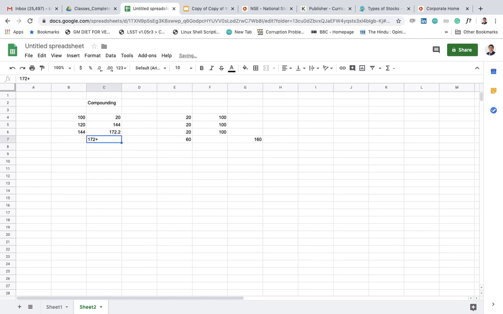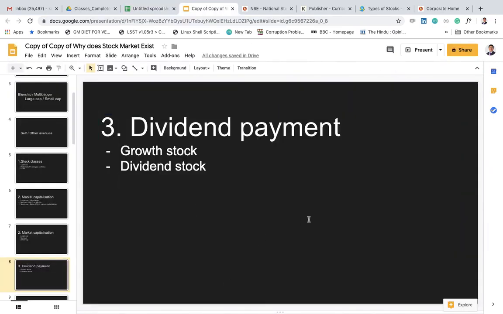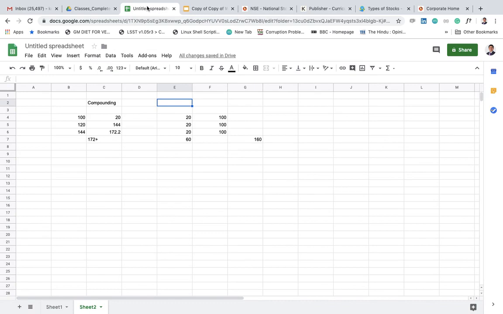So what you can see here is that the stock market works on the philosophy of the power of compounding. When companies earn money they reinvest, and that's how they become larger companies over a certain period of time. But there is a situation where a company has already become big. They don't know what to do with the retained profit, so they distribute it as dividend among the investors. Those are called dividend stocks. And growth stocks are those which keep on reinvesting the money into the company.